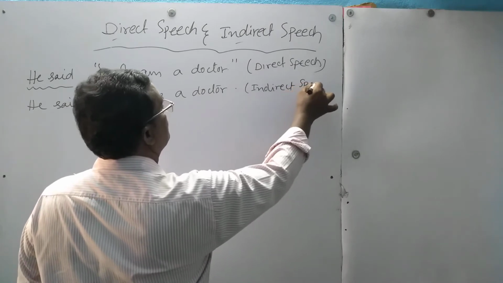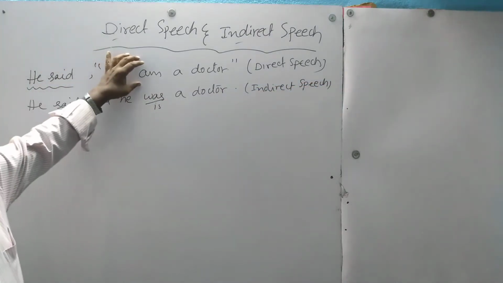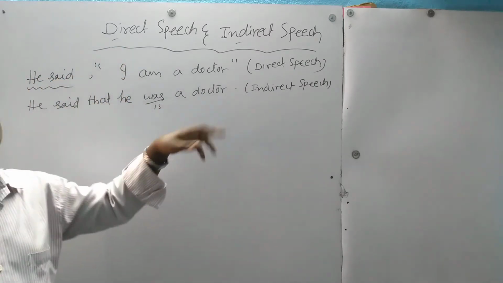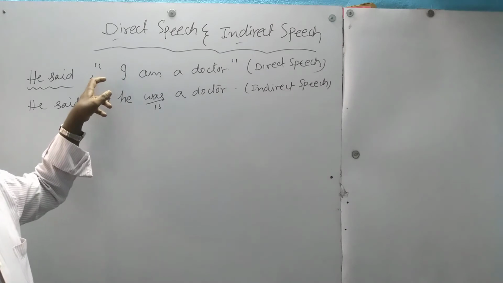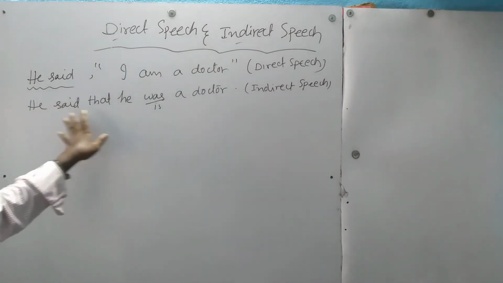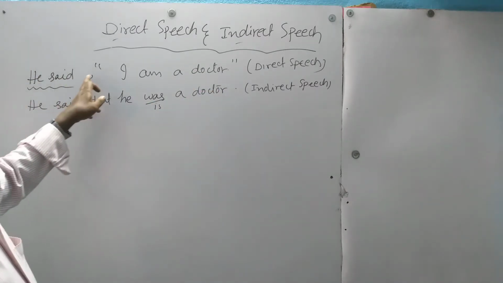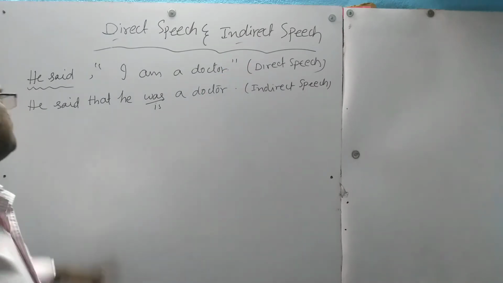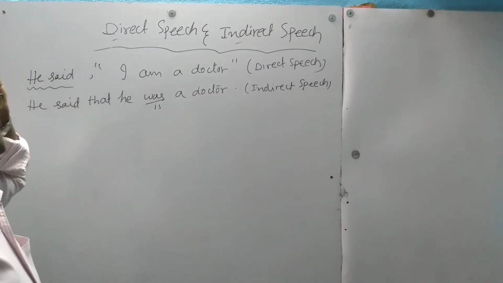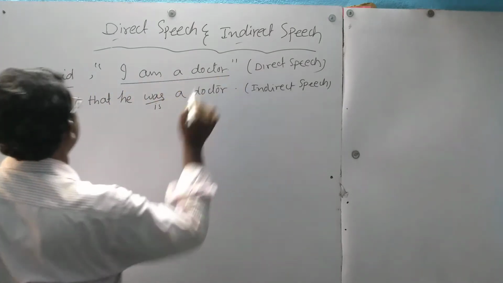Indirect speech means the meaning of the exact words of this person we formed into a sentence by removing the inverted commas. That's why this sentence is said to be indirect speech. Inverted commas are there, direct speech. Without inverted commas, indirect speech. So see here, this is one clause, this is another clause.